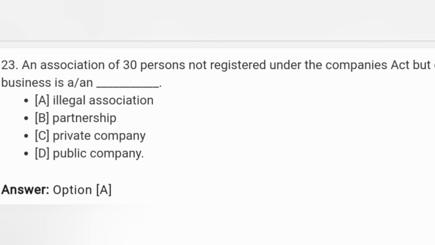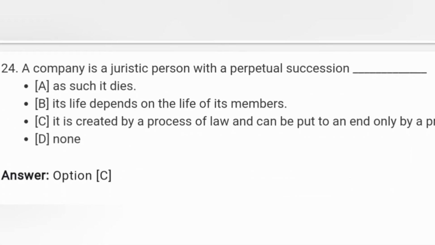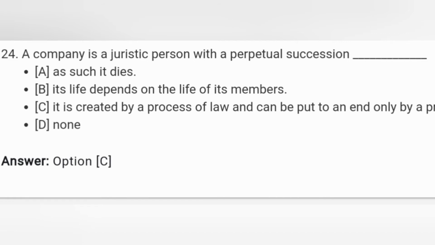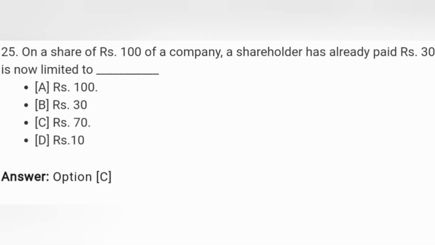Next, an association of 30% not registered under the Companies Act but doing business is an illegal association. Illegal association business बन सकता है. Okay. 24. A company is a juristic person with perpetual succession. Perpetual succession means शाश्वत. तो इसका आंसर होगा इट इज़ क्रिएटेड बाय अ प्रोसेस ऑफ लॉ. ऑन अ शेयर ऑफ 100 रुपीज़ ऑफ कंपनी. 100 रुपीज़ कंपनी के शेयर है और शेयर होल्डर्स ऑलरेडी पेड 30 रुपीज़.